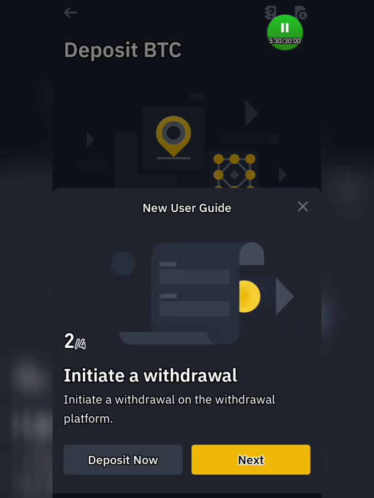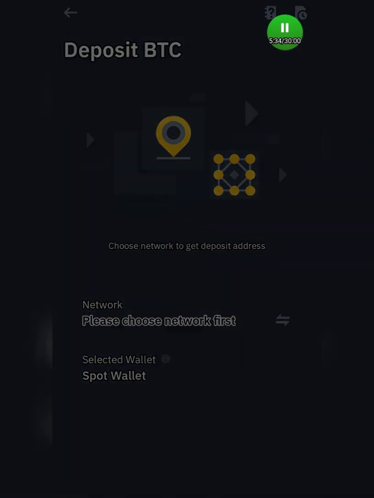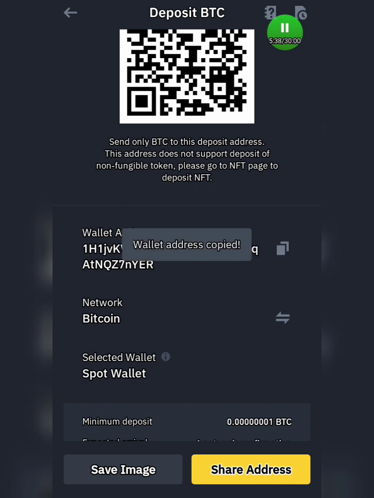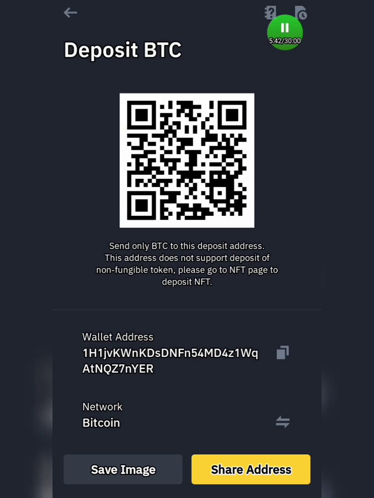Okay, so just click on Next, and Deposit now, and choose a network. So I'm just going to choose Bitcoin, and you can see this is the address here. As you can see, this is the Bitcoin address. So all that I need to do is click on Copy. Now when I click on Copy, all I need to do here once again is go back to where we stopped.